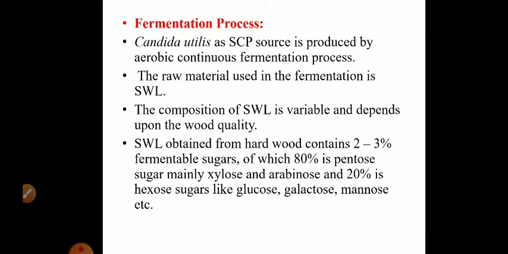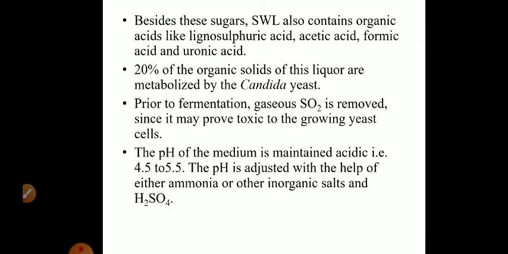Now let us discuss the fermentation process. Candida utilis as a source of single cell protein is produced by an aerobic continuous fermentation process. The raw material we are using here is sulfite waste liquor. Its composition is variable and changes with the type of wood used. Sulfite waste liquor obtained from hardwood contains 2 to 3% fermentable sugars, of which 80% are pentoses, especially xylose and arabinose, and 20% are hexoses like glucose, galactose, mannose, etc.